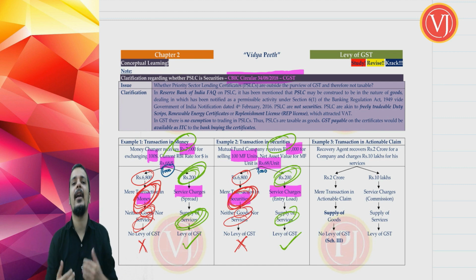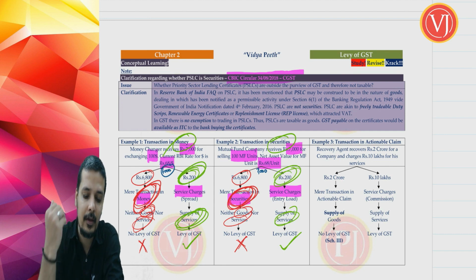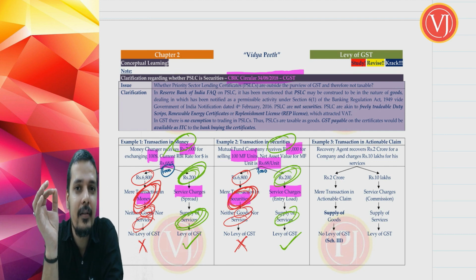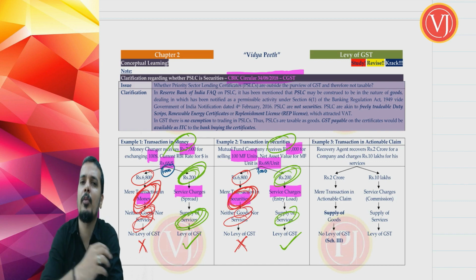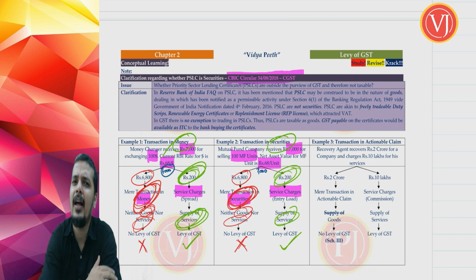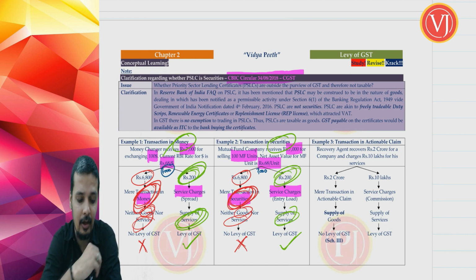They are only going to clarify certain things because a few people had certain doubts, and CBIC thought it wise enough to issue circulars. And not all circulars are good in law. There are many circulars that we are going to discuss where there are certain problems. I may not touch upon all those problems, which is not relevant for your exam, but I will touch upon one or two to make you understand how to read the law.